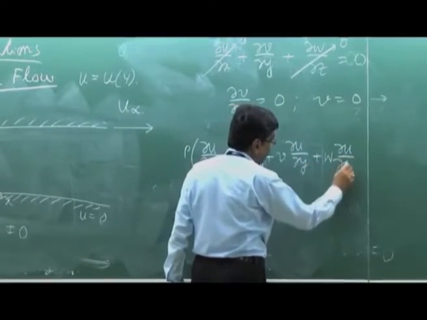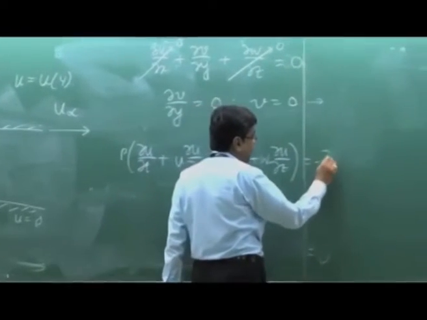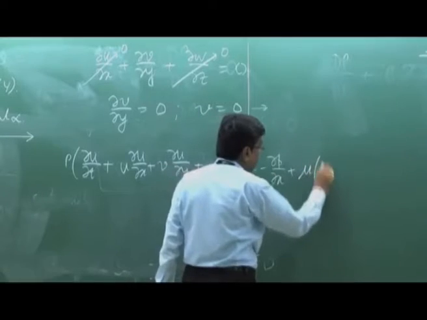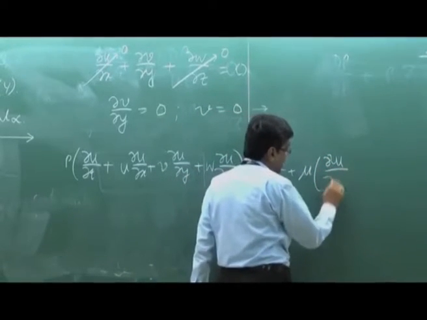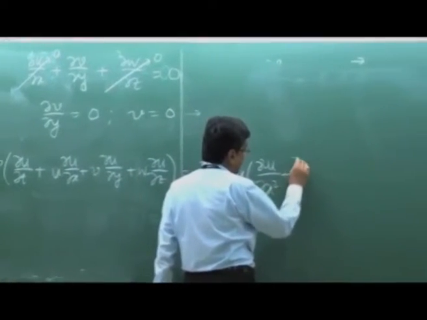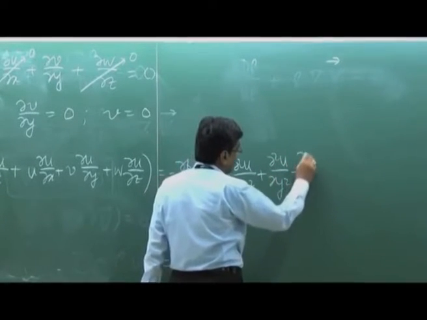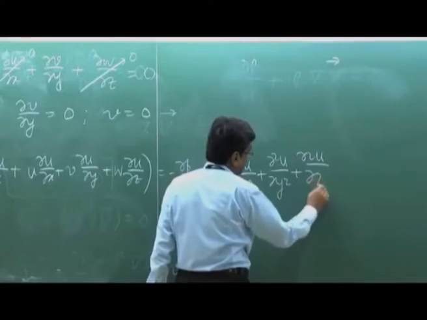I write it in the full form, is equal to minus del p/del x plus mu (del square u/del x square plus del square u/del y square plus del square u/del z square).